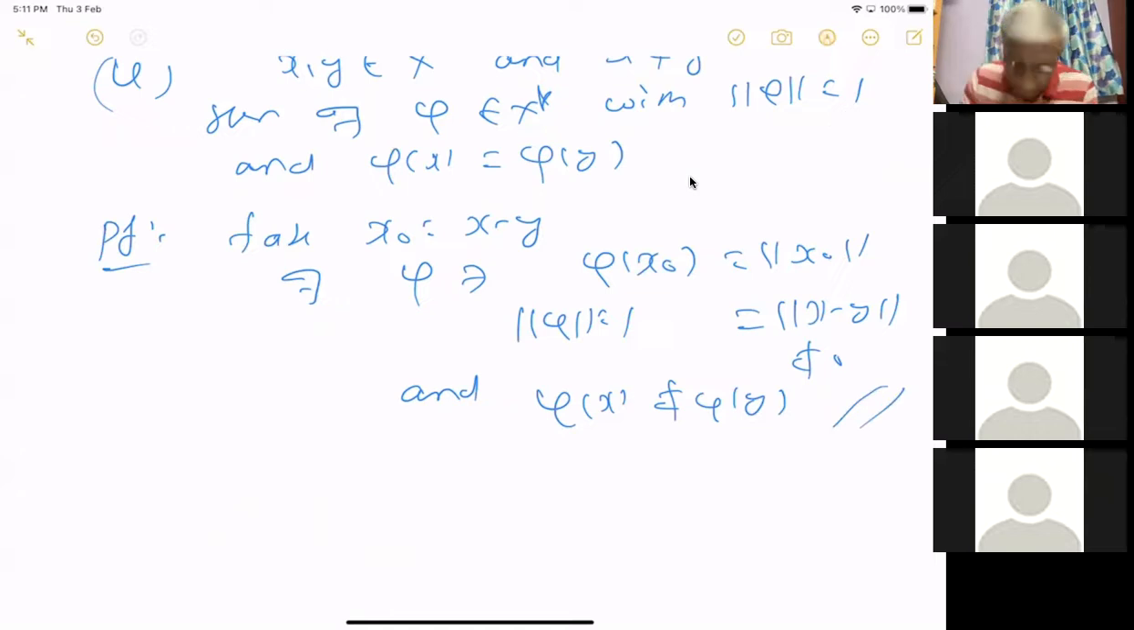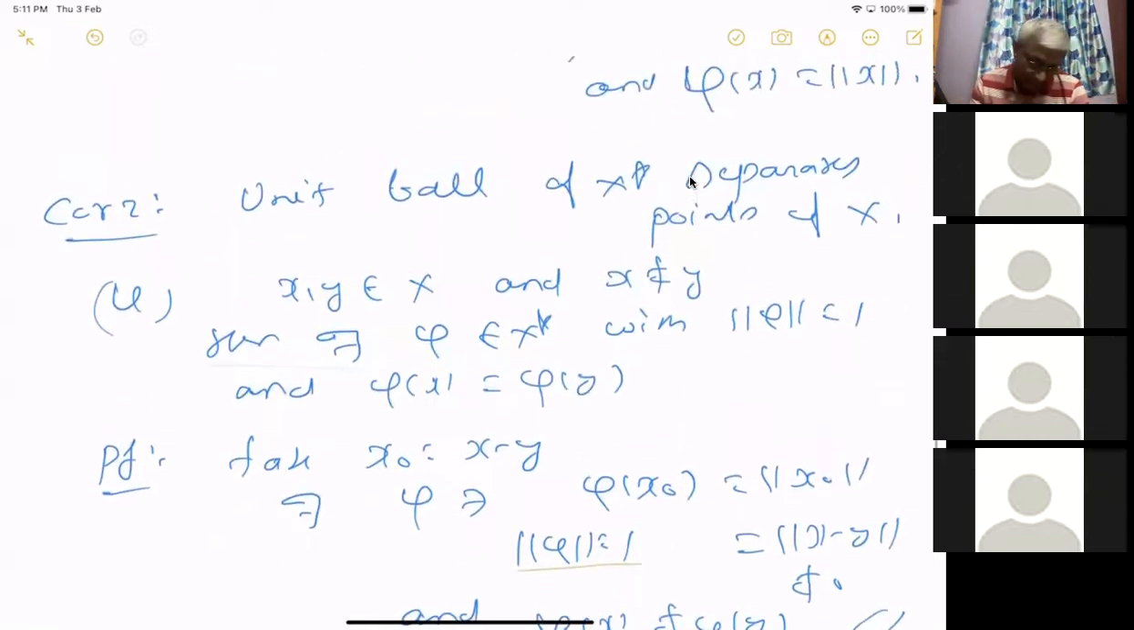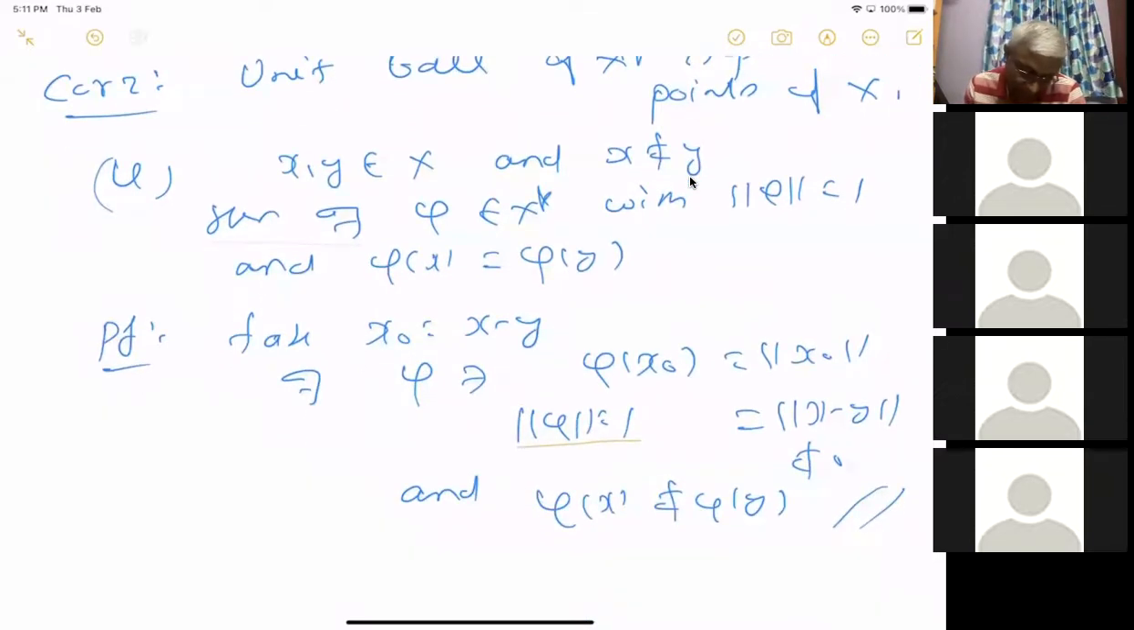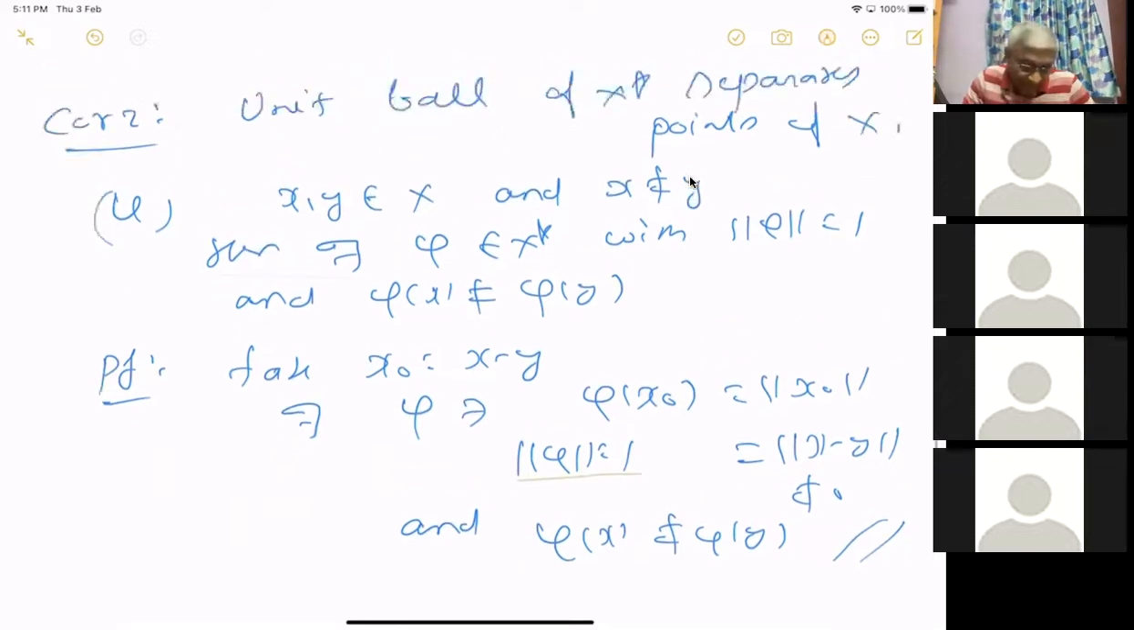You've written that they're equal in the statement. I have written what? The equivalent statement. You have written that phi x is equal to phi y in the statement. Phi x equal to norm x naught, which is equal to norm x y. Not before the proof. Sorry. Yeah, not equal to. Separates points means they are not equal. Correct. Yeah, so they are not equal.